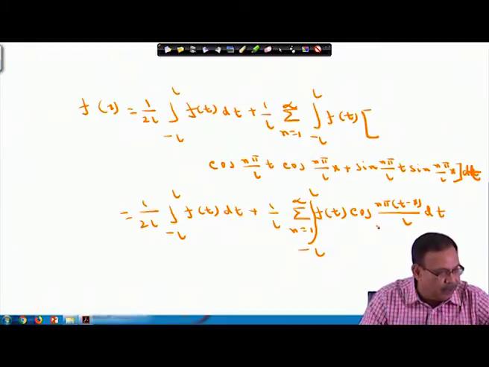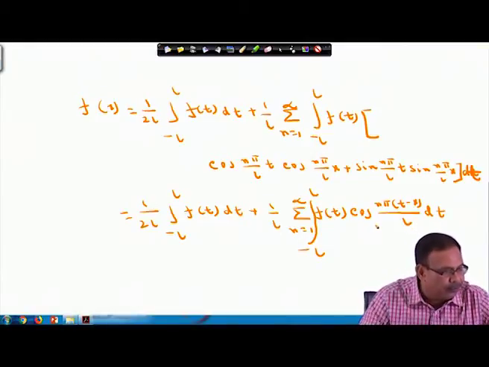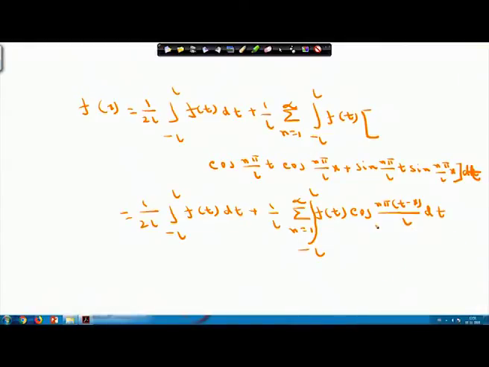So, effectively, this is equation 3: cos n pi t by L into cos n pi x by L plus sin n pi t by L into sin n pi x by L, these two we are putting over here.